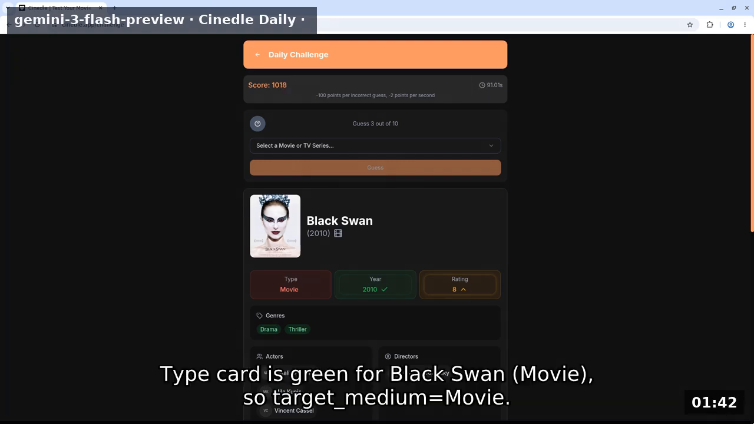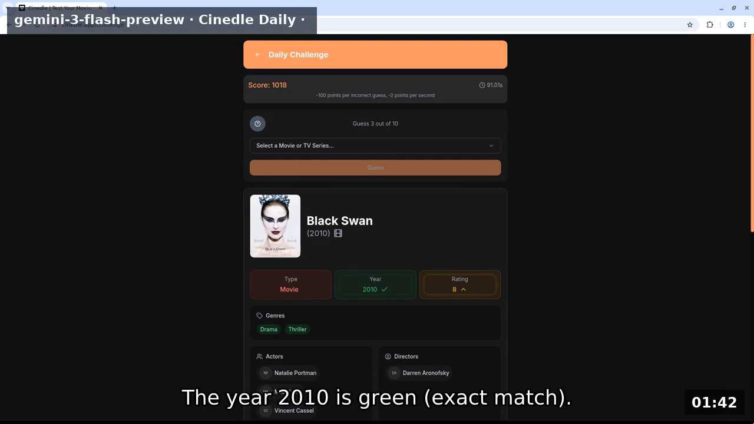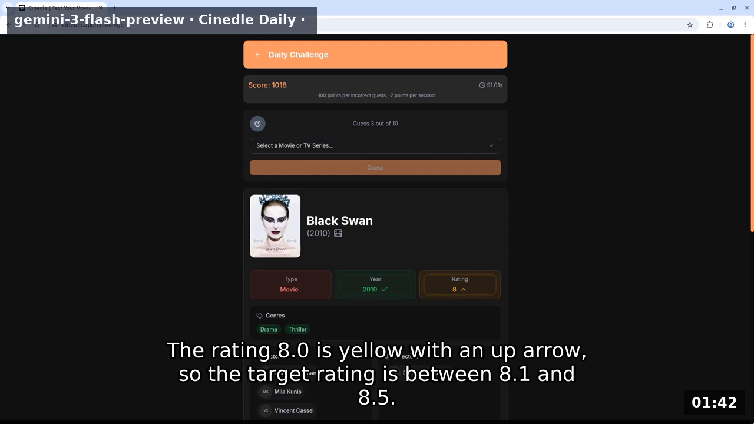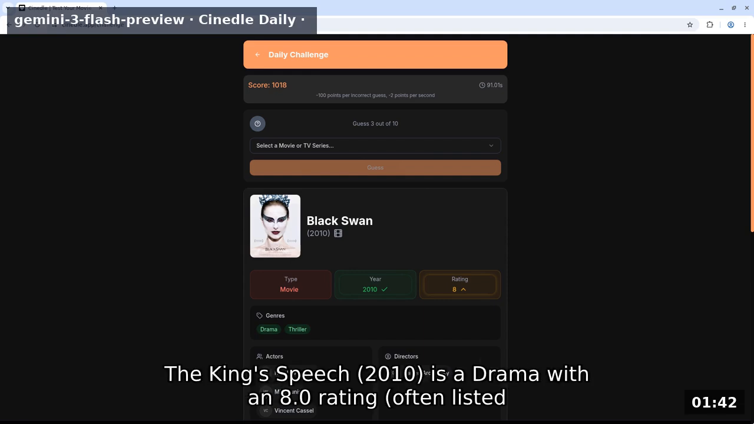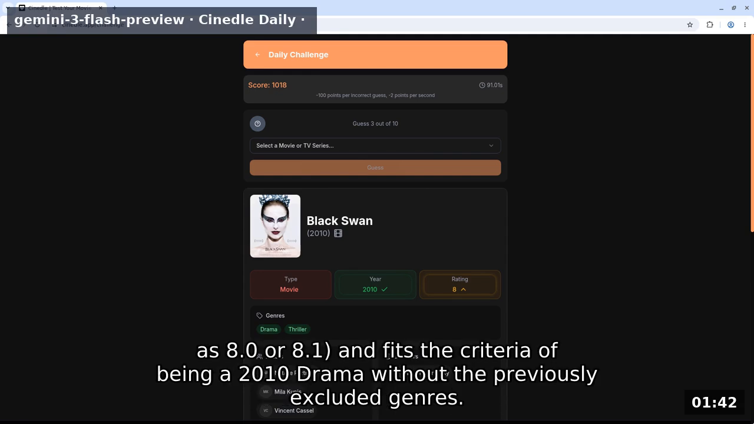Type card is green for Black Swan movie, so target medium equals movie. The year 2010 is green, exact match. The rating 8.0 is yellow with an up arrow, so the target rating is between 8.1 and 8.5. Drama is a matching genre, but thriller is not. The King's Speech, 2010, is a drama with an 8.0 rating, often listed as 8.0 or 8.1, and fits the criteria of being a 2010 drama without the previously excluded genres.